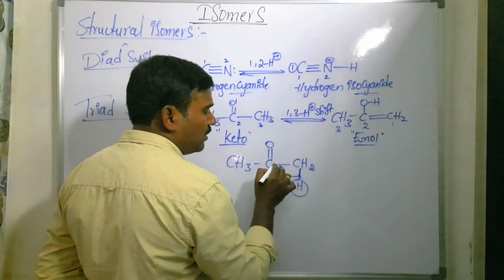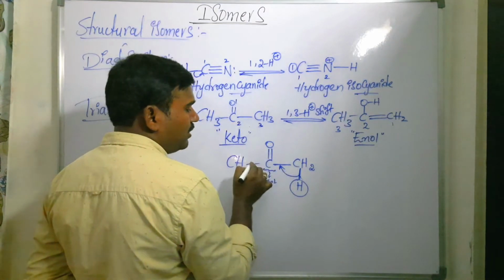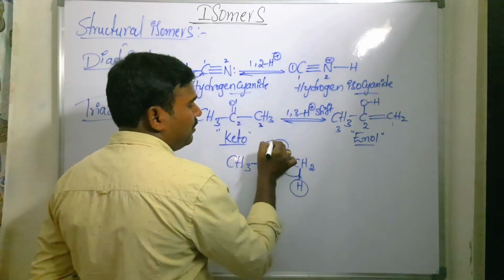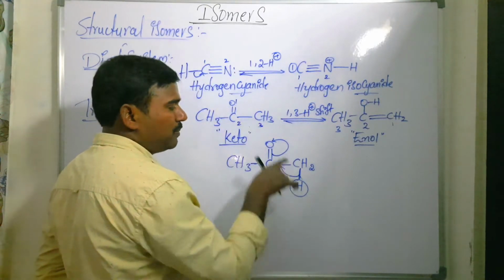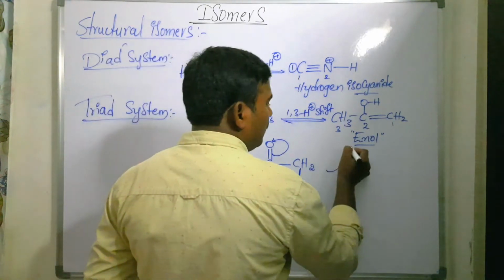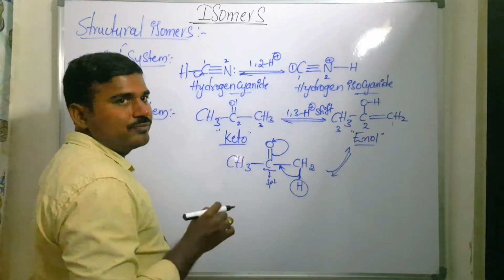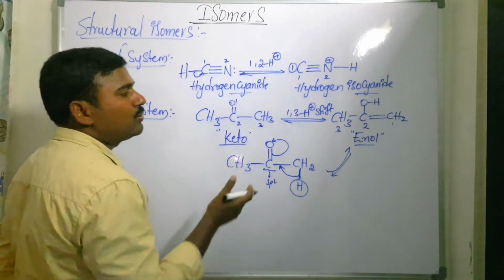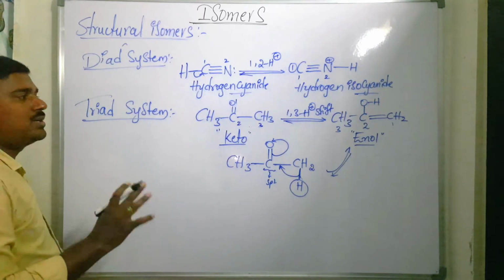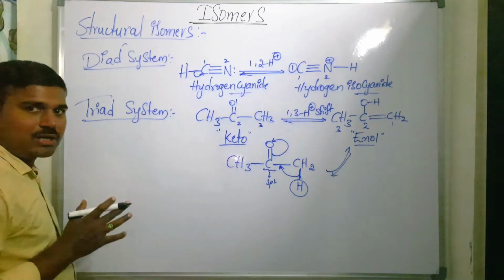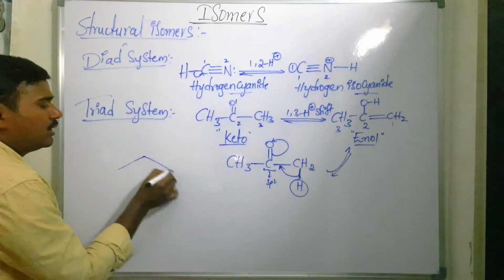The pi bond is shifted onto this oxygen, which gets the negative charge, and with the proton both combine to form the enol form. Is that clear? That is what we call keto-enol tautomerism. This keto-enol tautomerism is an interconvertible structure. Now we'll take different examples.